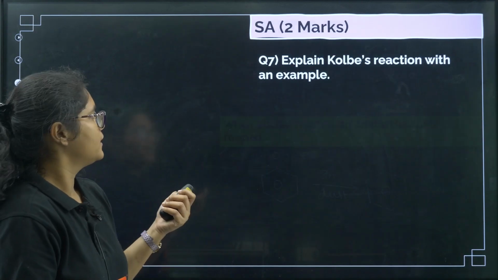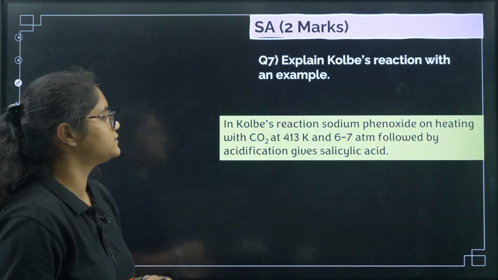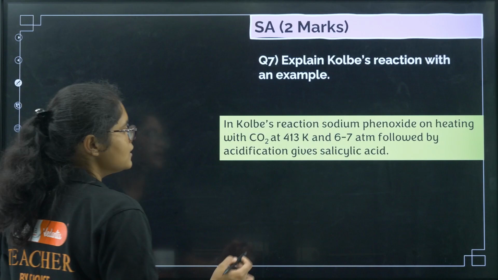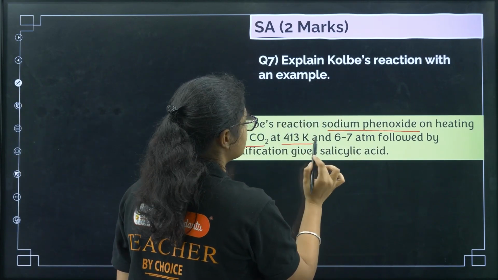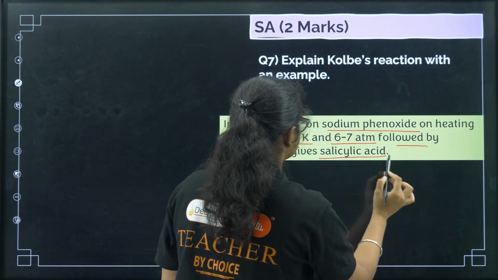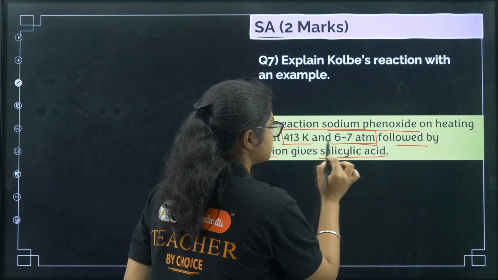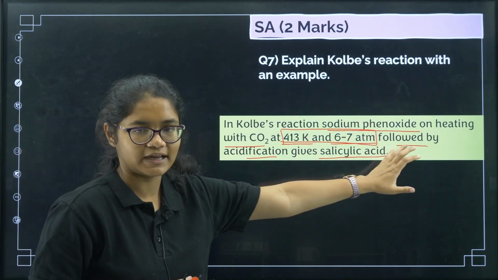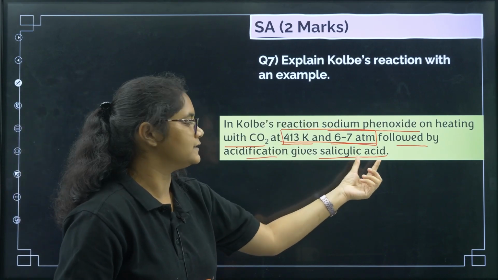Okay, next, explain Kolbe's reaction with an example. So again, Kolbe's reaction is what? Sodium phenoxide on heating with CO2 at 433 Kelvin and 6 atm followed by acidification gives salicylic acid. Here you may not mention this one, this is not mandatory. You can write down: in Kolbe's reaction, sodium phenoxide reacts with carbon dioxide to give salicylic acid.